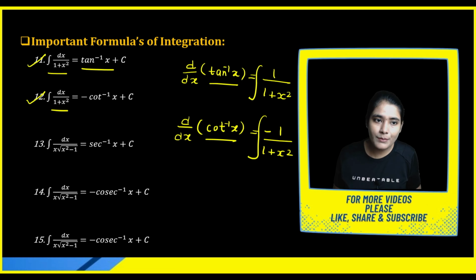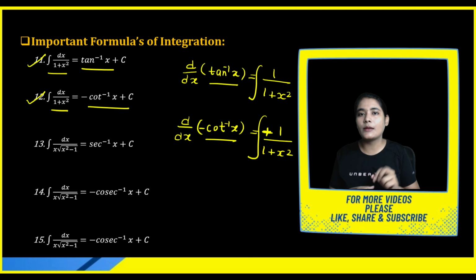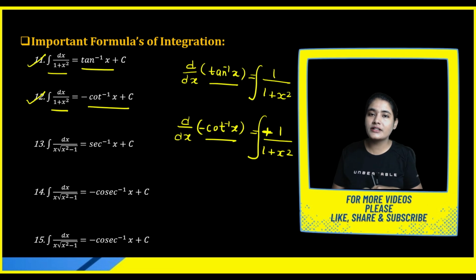Okay, 1 upon 1 plus x square, you can mention it like this: if you shift this minus to the left-hand side, this will become minus and this will become positive. So what you will get? Minus cot inverse x plus constant. Okay, getting my point or not? So this 11th formula and 12th formula you can easily remember with the help of the differentiation of tan inverse x and the differentiation of minus cot inverse x.